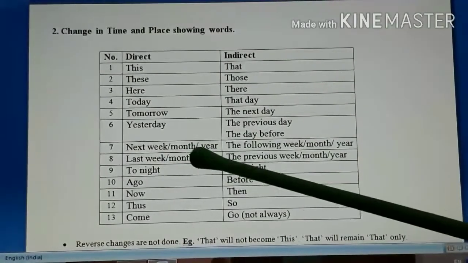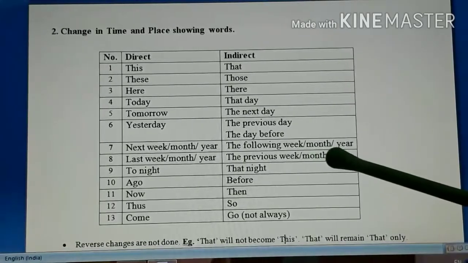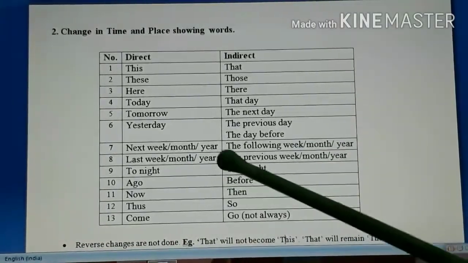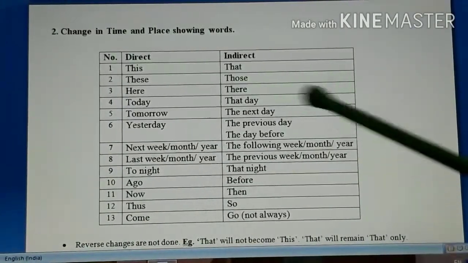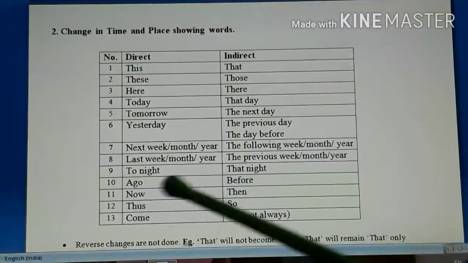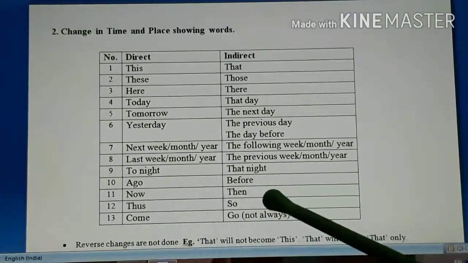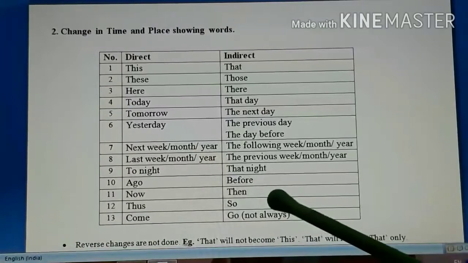Next week, next month or next year will become the following week, following month and following year. Last week and last month or last year will become the previous week, the previous month or the previous year. Then tonight will become that night, ago will become before, now will become then, thus will become so, and come will become go, but not always.